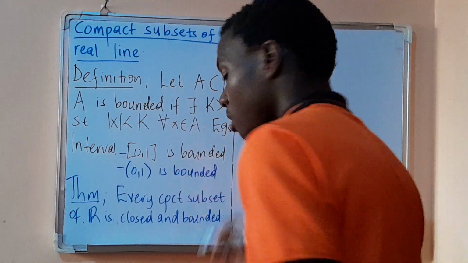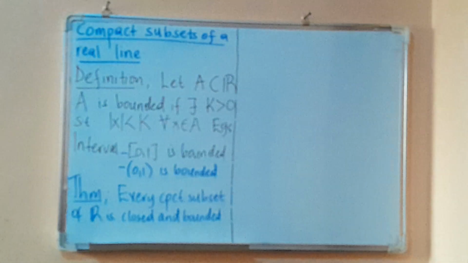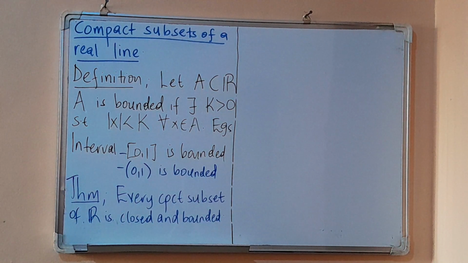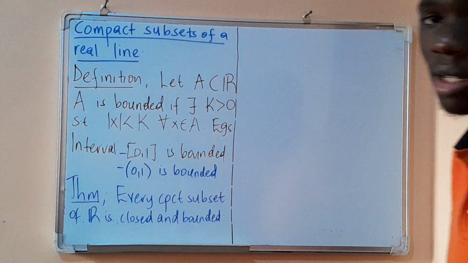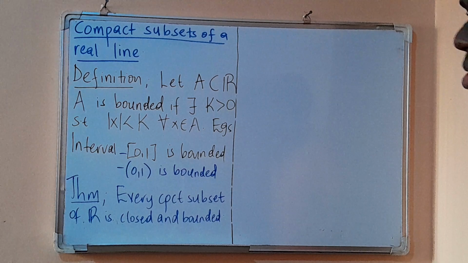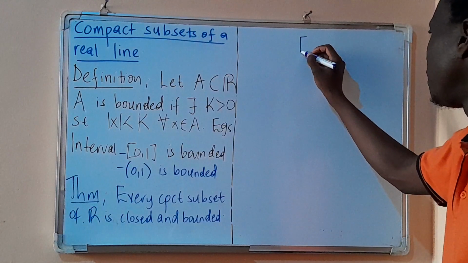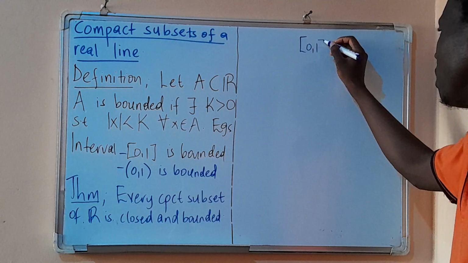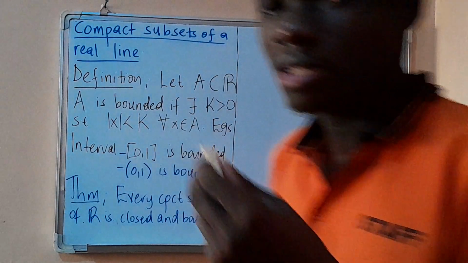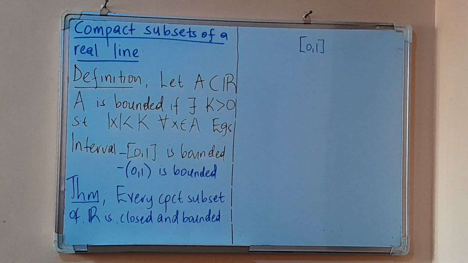That is a very important theorem. We are saying that every compact subset of R is closed and bounded. So if I'm saying that you are compact, then you have to be closed and bounded. For example, this interval 0, 1, this is closed and bounded. So since it is closed and bounded, it is compact.